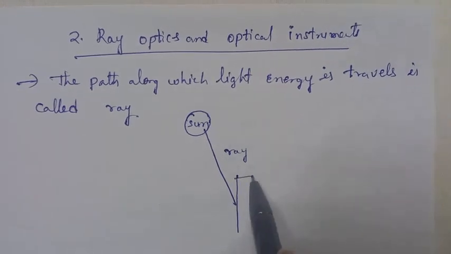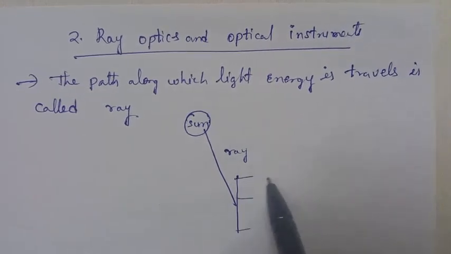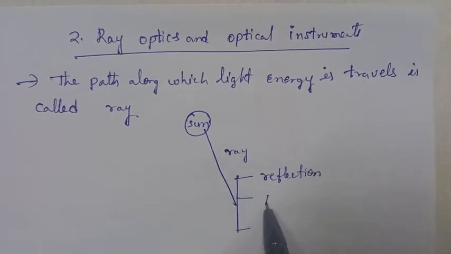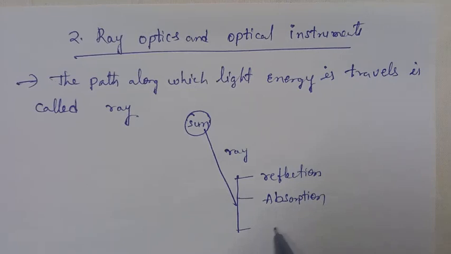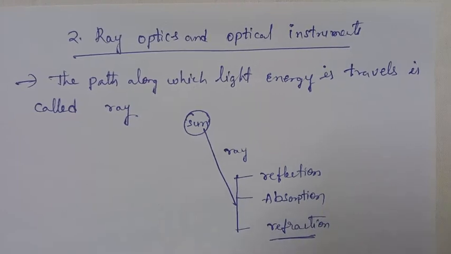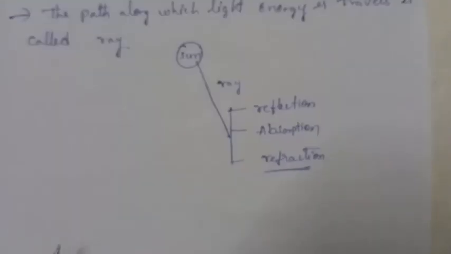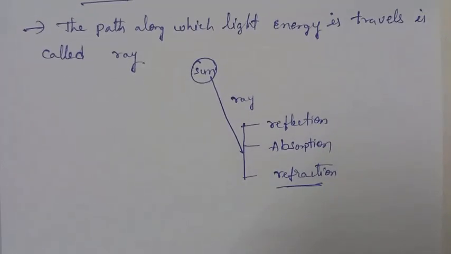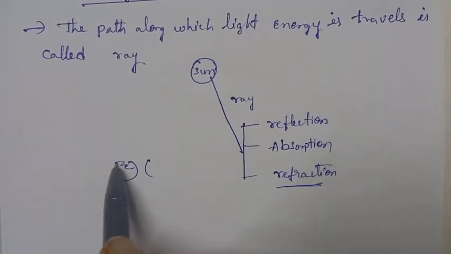At that time there are three possibilities. One is the reflection, the second one is the absorption, and the third one is the refraction. The best example: here an object is there.